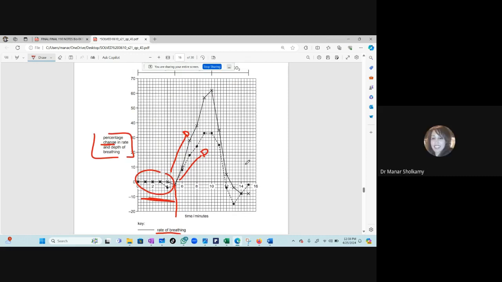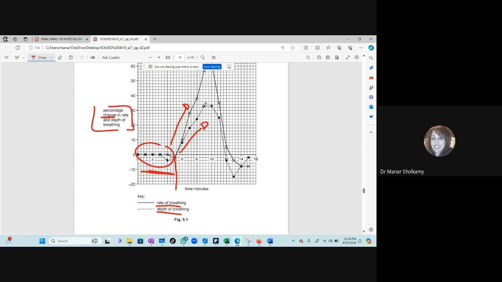Increase. They both increase. And what will increase more than the other? Look, it's obvious that one is more than the other. Which one? The breathing rate or the depth? The rate of breathing. Okay, the solid line. So both of them will increase, but one of them will increase faster than the other. And give numbers, give numbers, give numbers.